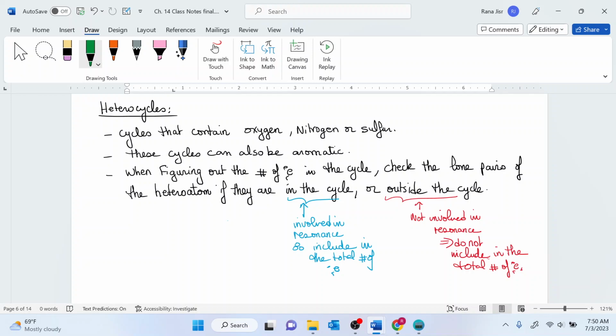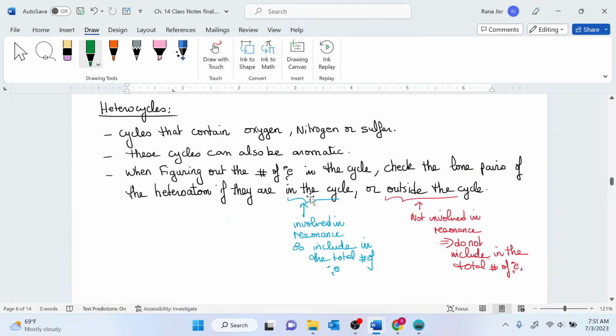It's not just hydrocarbons that are considered to be aromatic. Also, heterocycles are considered to be aromatic. But you just want to know where the lone pairs of the heterocycle reside, either in the p orbital or in the hybrid orbital. So, cycles that contain oxygen, nitrogen, or sulfur can also be aromatic. And always, whenever figuring the number of electrons in the cycle, you need to check the lone pairs and where the lone pairs are in the cycle.